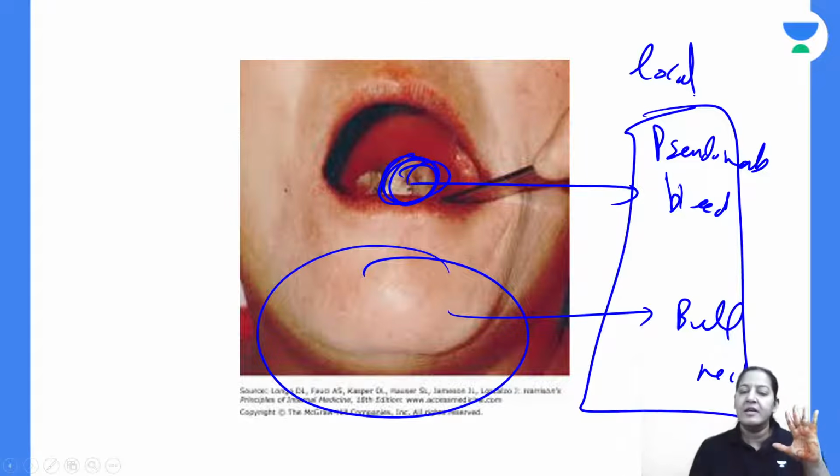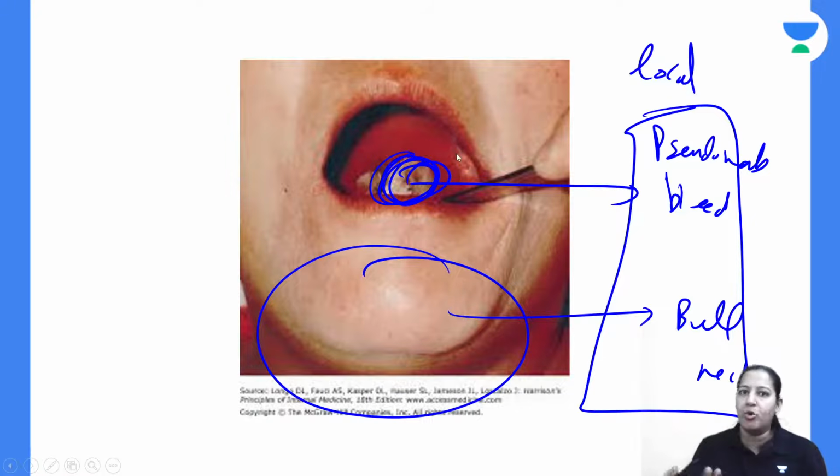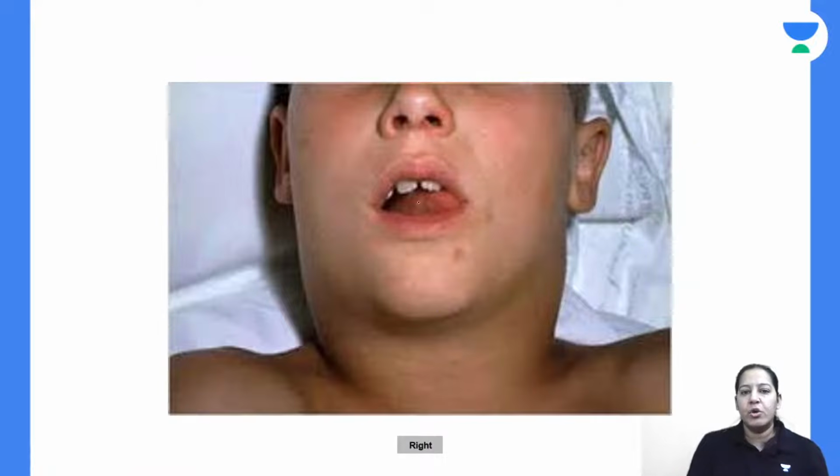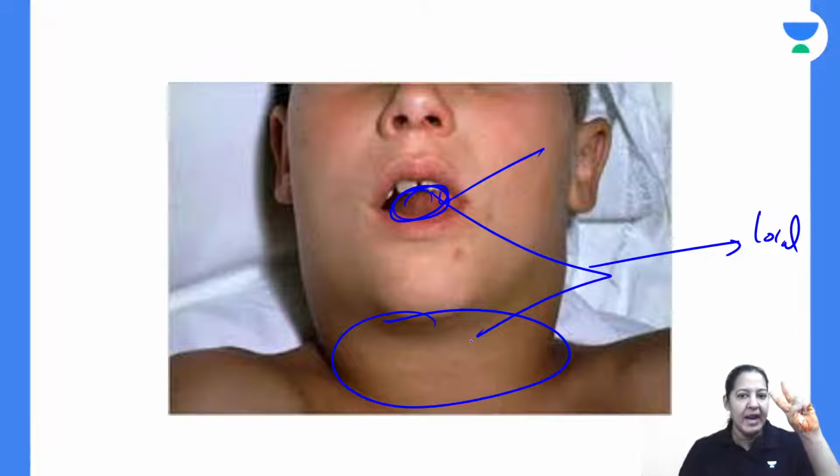Locally they are producing this effect in the tonsil if they are in the tonsil. The same effect can be produced in the nose if they are present in the nose. In the nose, pseudomembrane will form. Whatever is the organ of entry, pseudomembrane will form there. That is local effect. So you can see the bull's neck. You can see the pseudomembrane. Together they are known as local effect. In local effect there are two things: pseudomembrane and bull's neck.